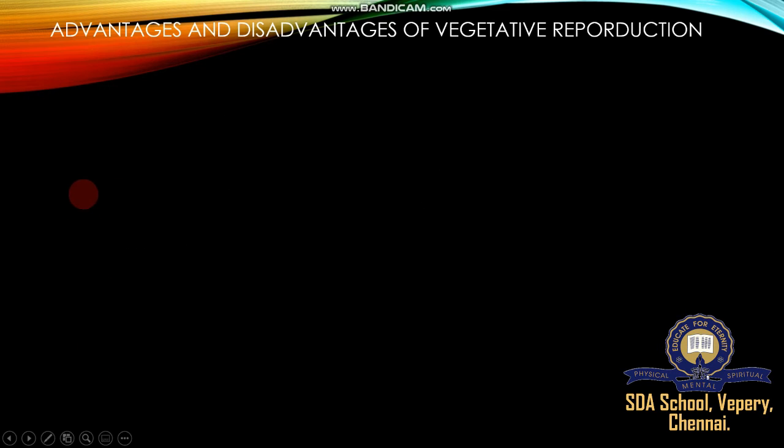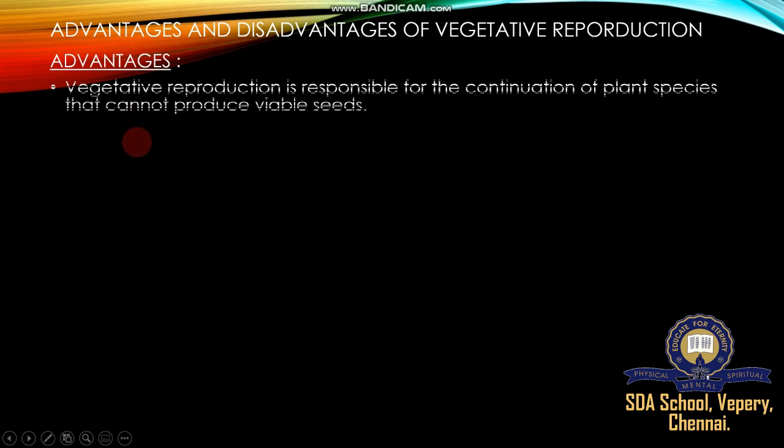Next, advantages and disadvantages of vegetative propagation. What are the uses of this type of reproduction? What can we get from it? What is the benefit to ourselves? Here we have advantages and at the same time disadvantages also. Vegetative reproduction, number one, advantages.